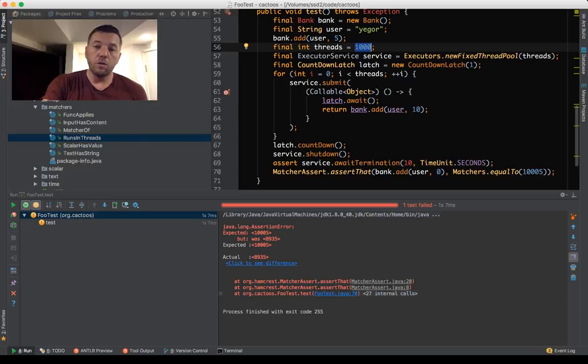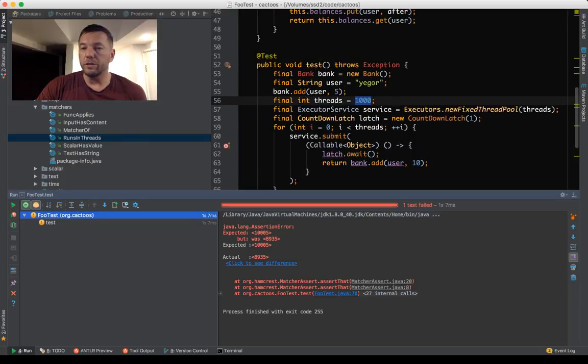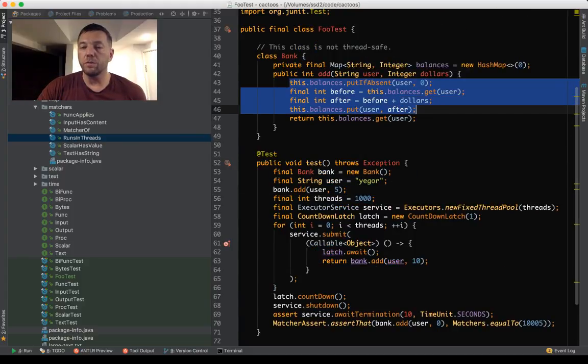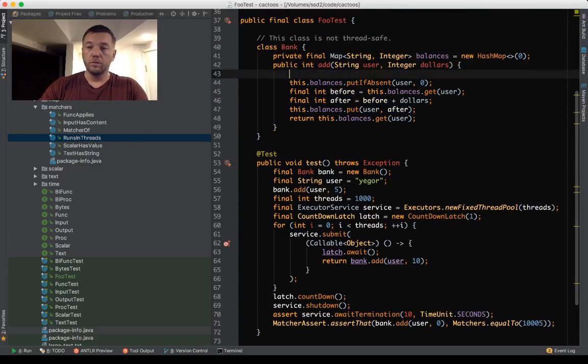Yeah, I guess 8. So we need a really big amount of threads. That's because the code is quite primitive. The code in the object is quite simple here. That's why we need a really big amount of threads to see the problem. And now let's put the synchronized word. I still want to show you, to prove my point. So here comes the synchronized word, and let's run it again.